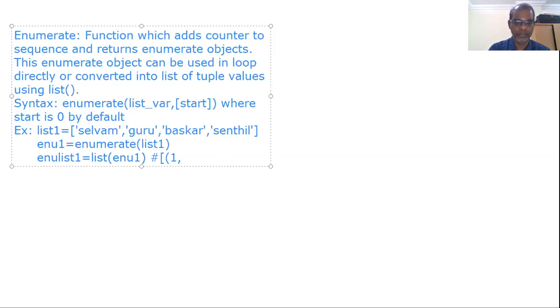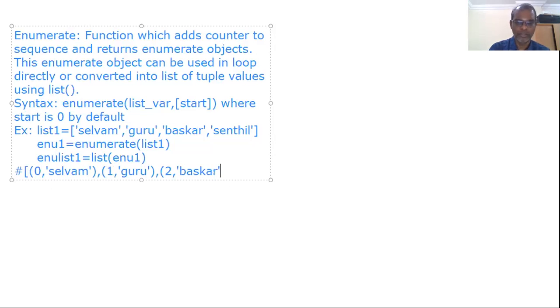This is one tuple, and the second tuple is next. It should start with 0, then number 1, then number 2, then 3, Senthil. It will be like this.